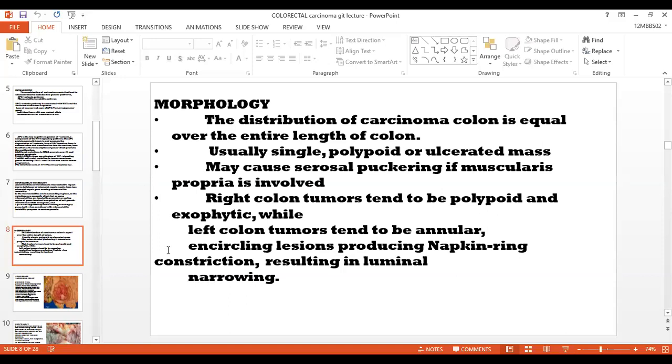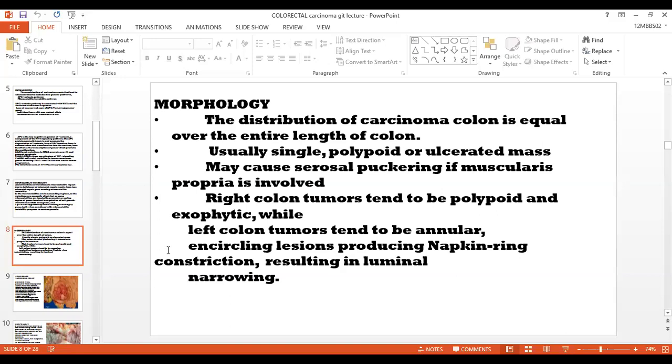The distribution of carcinoma colon is equal over the entire length of the colon. No change in the distribution, but usually it is a single polypoid or ulcerated mass and may cause serosal puckering if the muscularis propria is involved.